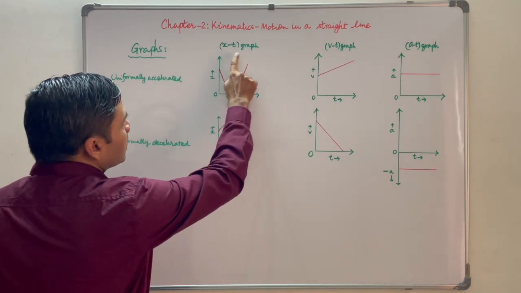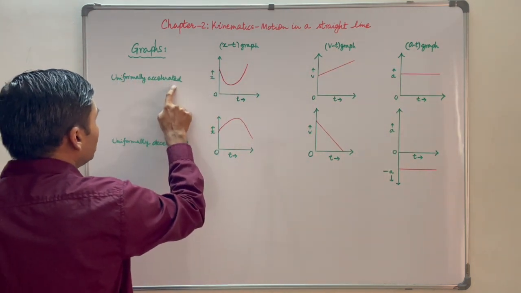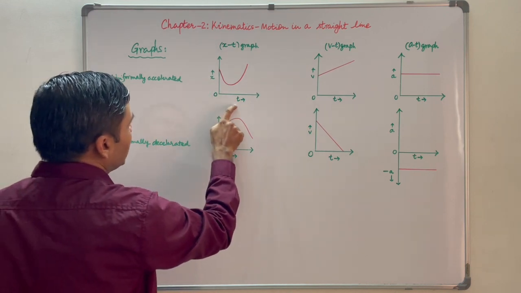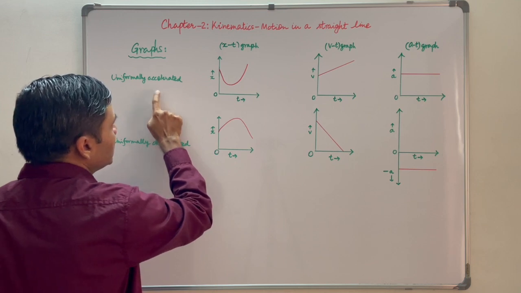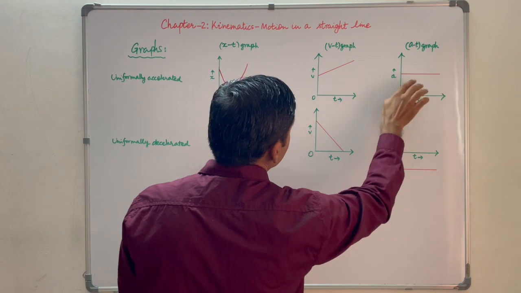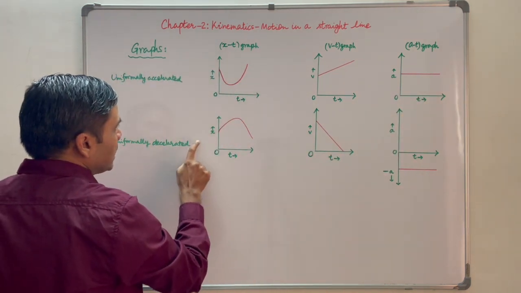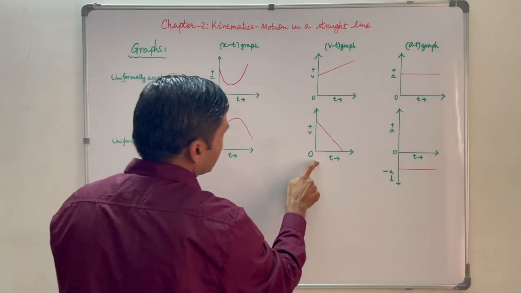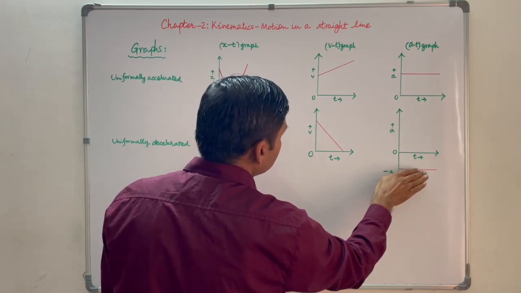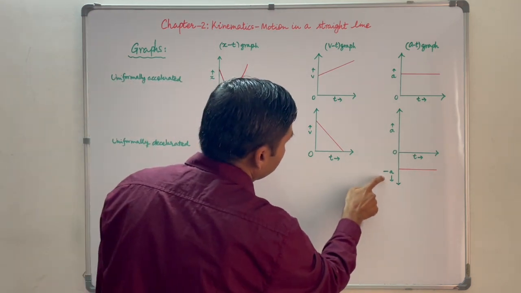Let us see xt graph, vt graph and at graph for uniformly accelerated motion and uniformly decelerated motion. Xt graph will be like this for uniformly accelerated motion, vt graph will be like this, and at graph will be like this parallel to x-axis. For uniformly decelerated motion, xt graph will be like this, vt graph will be like this, and at graph will be like this. It is on the negative side because it is decelerated motion, so acceleration will be negative.